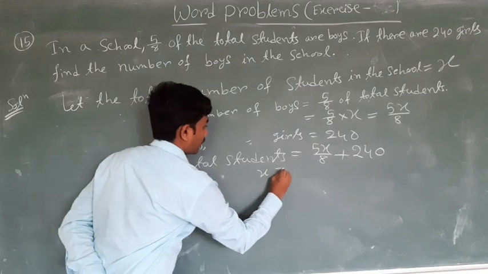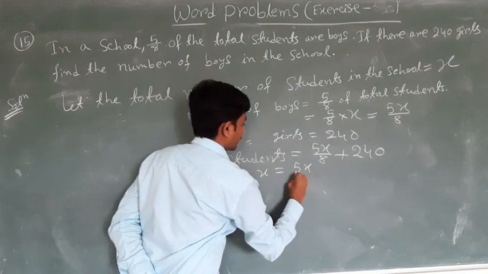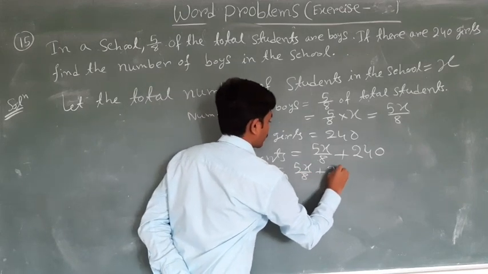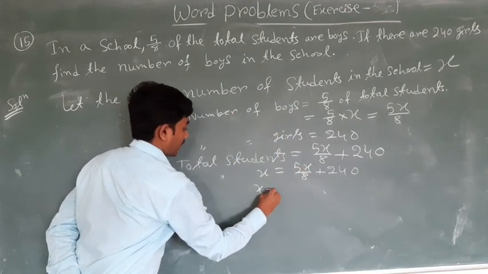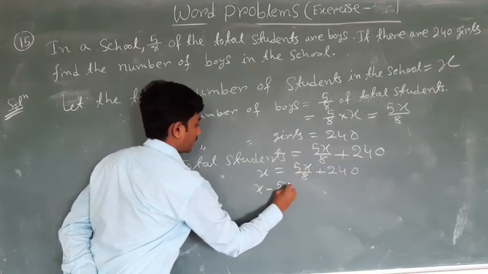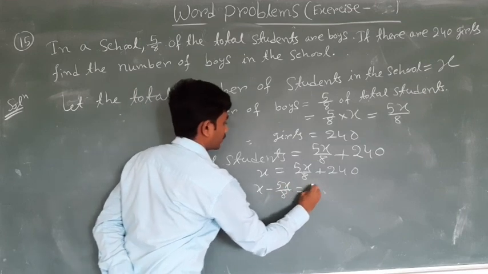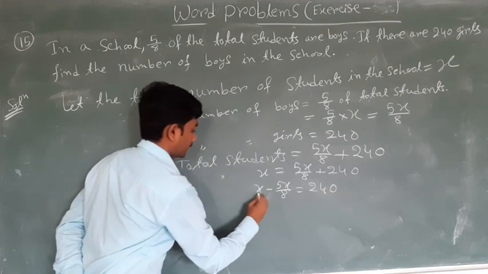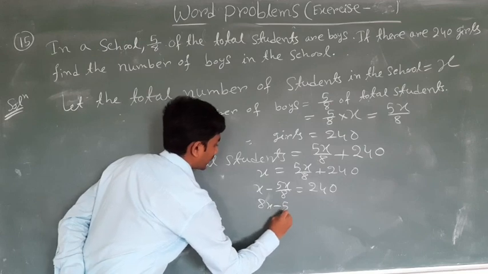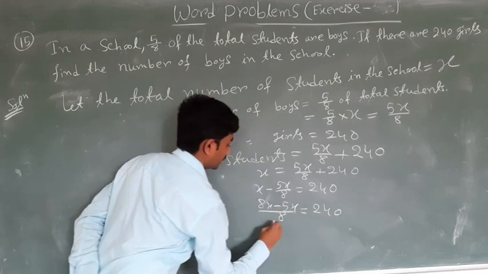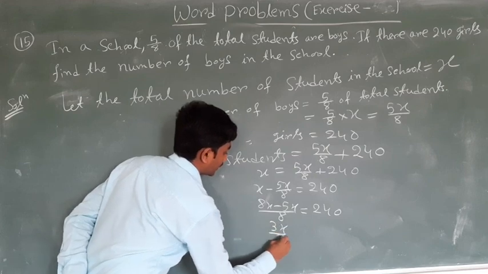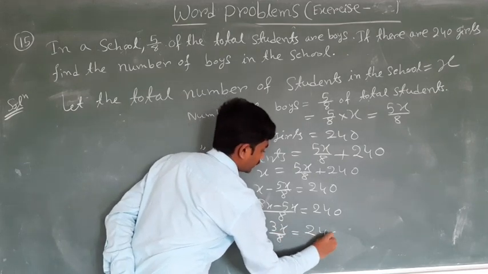So x is equal to 5x upon 8 plus 240. So x minus 5x by 8 is equal to 240. 8x minus 5x upon 8 is equal to 240. 3x upon 8 is equal to 240.